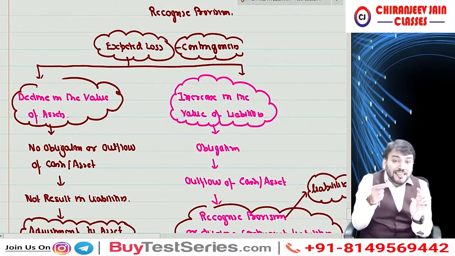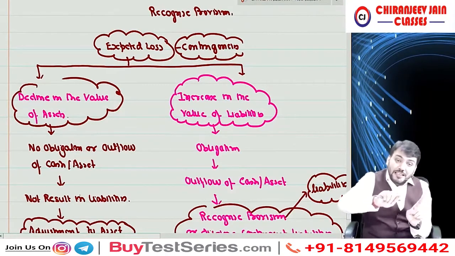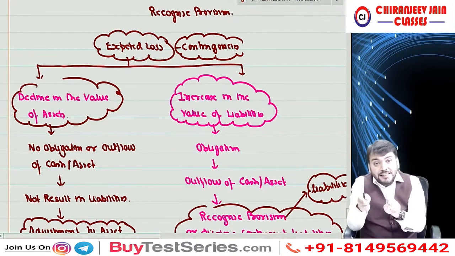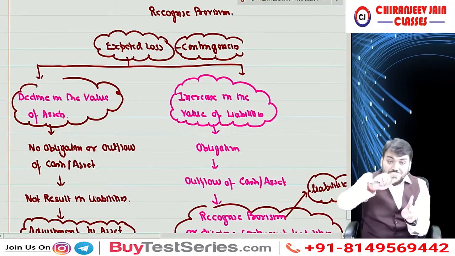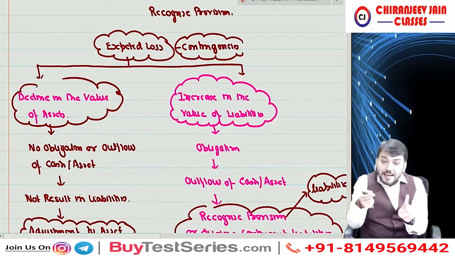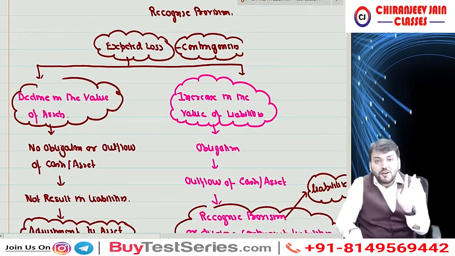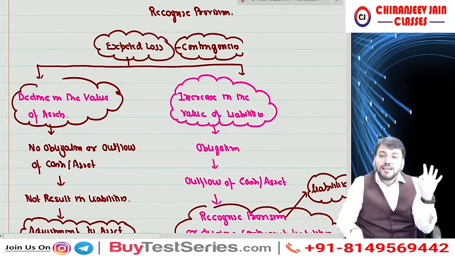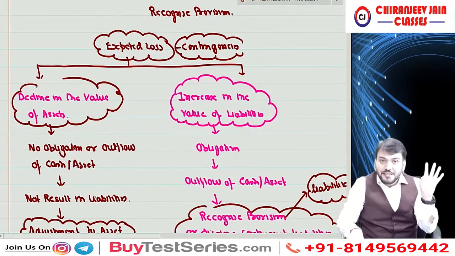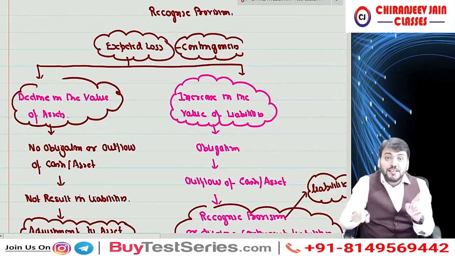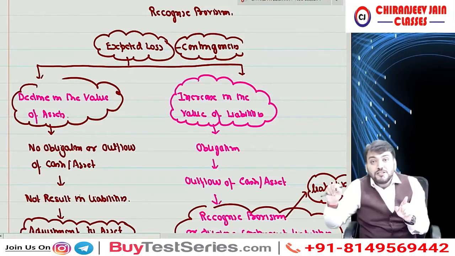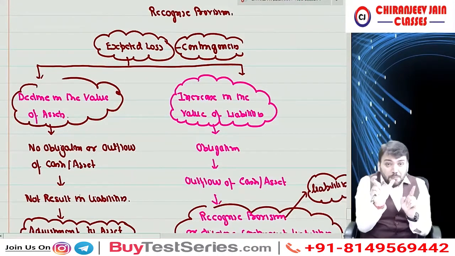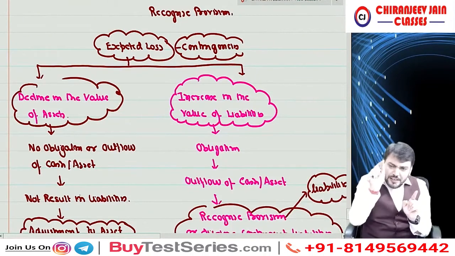Means depreciation is not decline in the value of asset. Even though asset is increasing, depreciation need to be charged. Even though value of asset is increasing, depreciation need to be charged due to matching concept. If you remember what you have done in your CPT or CA inter. Correct? CA foundation or CA inter. Are you able to understand what I am saying? So can I say depreciation is only an allocation of cost during the useful life of the asset. Therefore, provision for depreciation is 100% wrong.